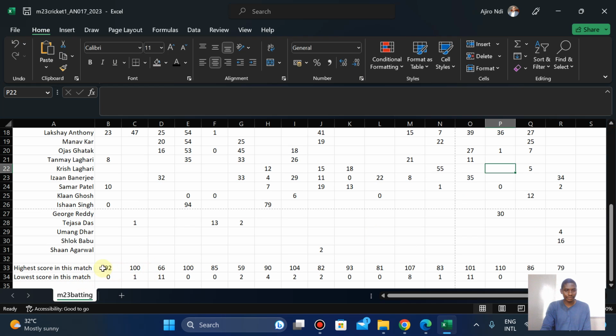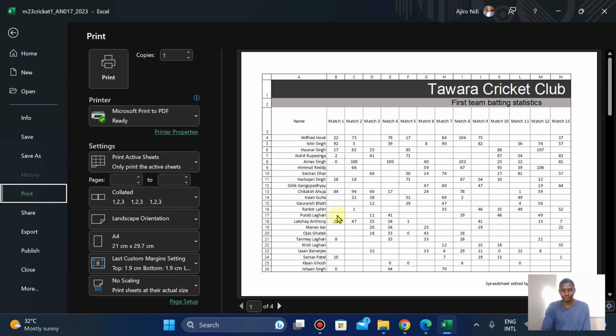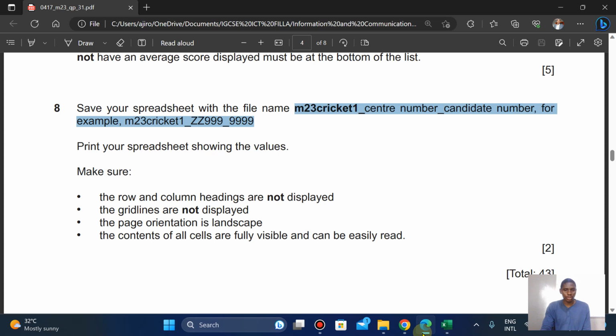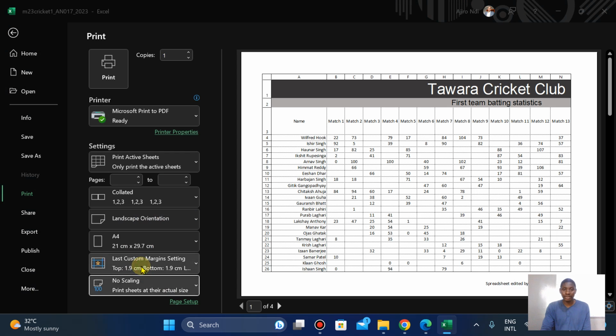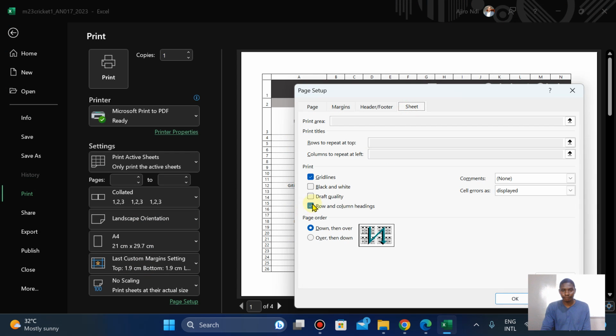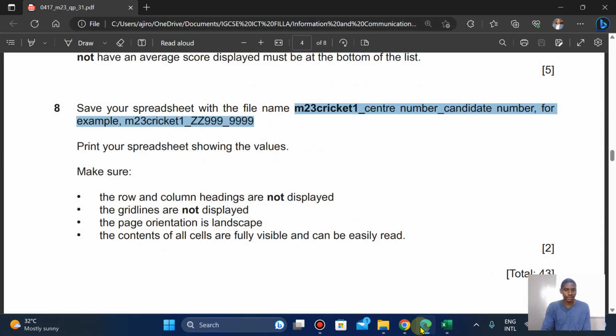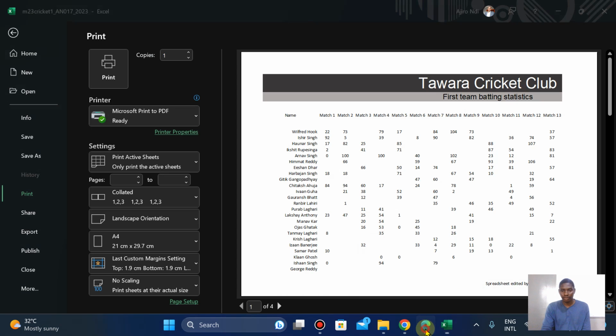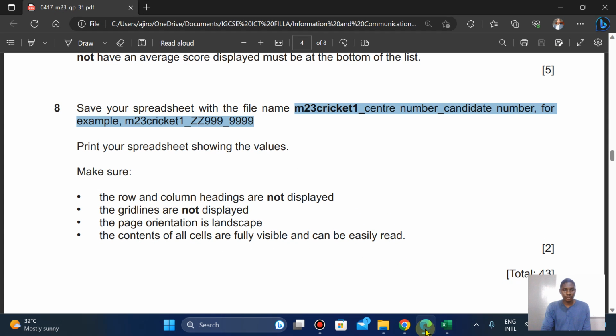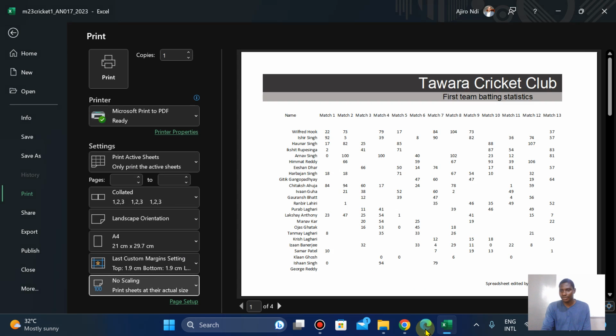So these are the values here. So it's the same, right? File, print. The rows and column headings are not displayed. Custom scaling, still another way to do it. Sheet. Yes, what else? The grid lines are not displayed. Done. Okay. The page orientation is landscape, so let's leave it at landscape. The content of all cells are fully visible and can be easily read.